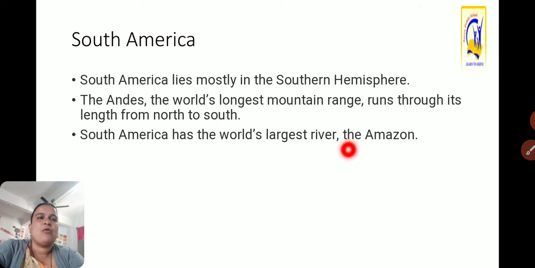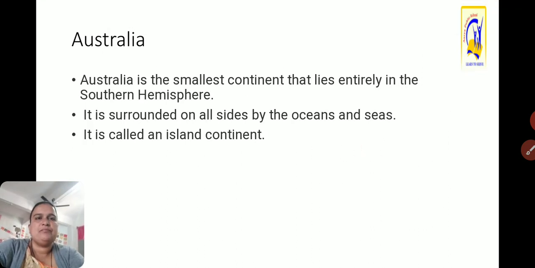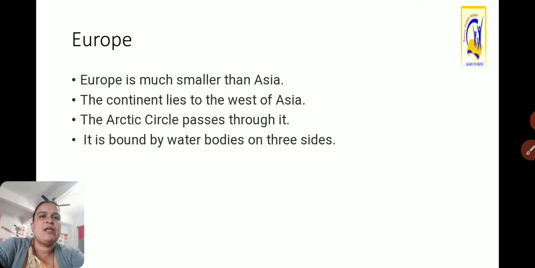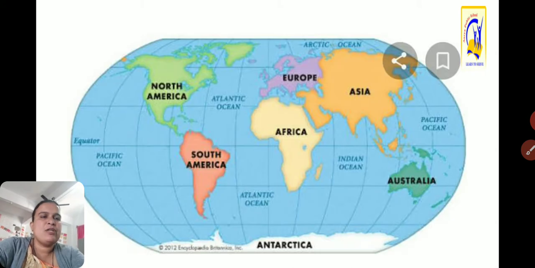in this continent. Australia. Australia is one of the islands, and Australia is the smallest continent that lies entirely in the southern hemisphere. It is surrounded on all sides by oceans and seas, so that's why it is called an island continent. So this Australia is completely in the southern hemisphere, and all sides are covered by water, so that's why it is called an island continent.